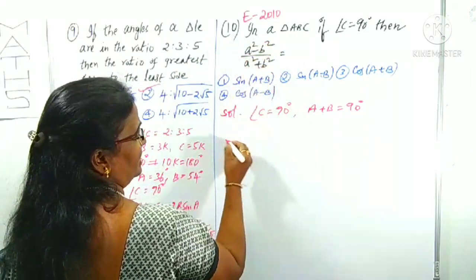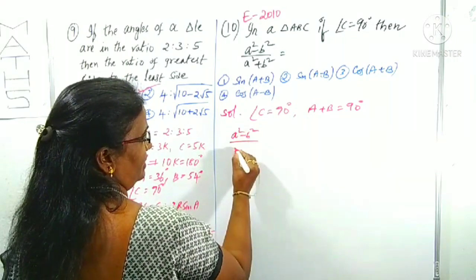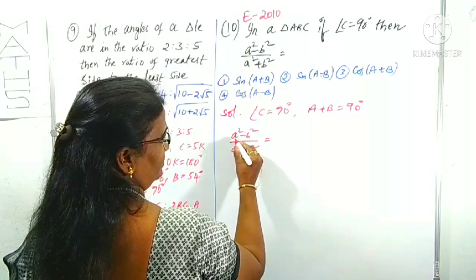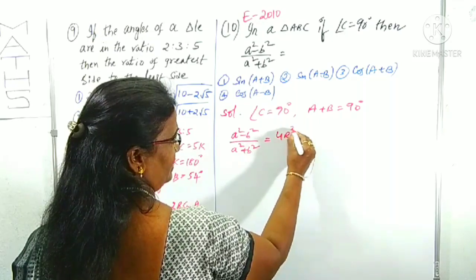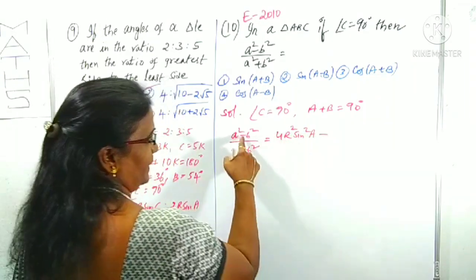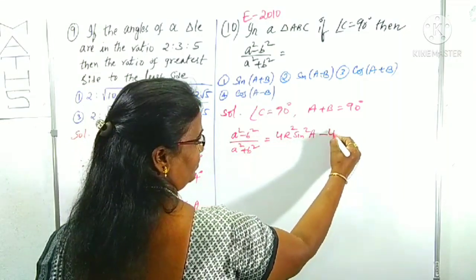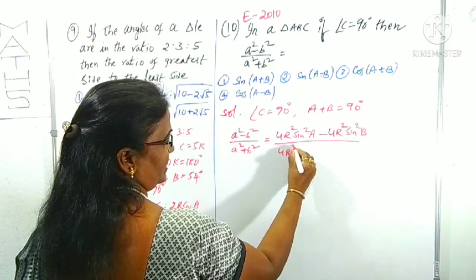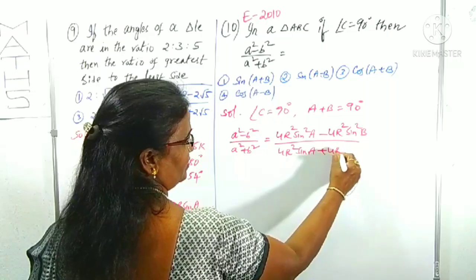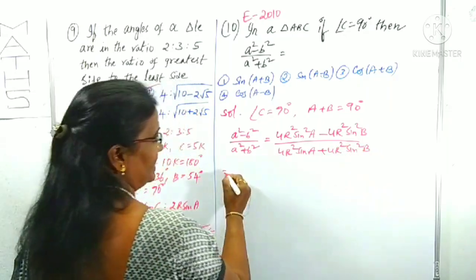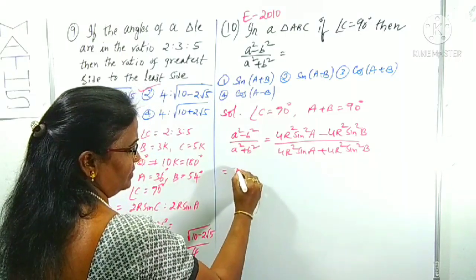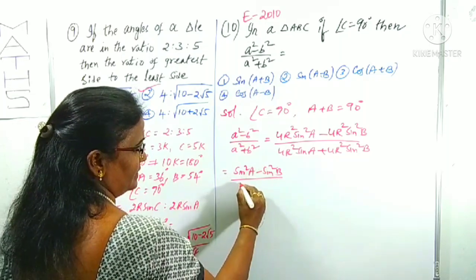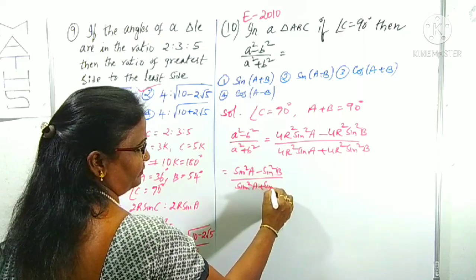And we want this result. What is the result we want? A square minus B square by A square plus B square, right? A square means 2r sine A whole square, means 4r square sine square A, minus B square, 2r sine B whole square, means 4r square sine square B. In the same way the denominator is 4r square sine square A plus 4r square sine square B. Right, 4r square cancels in numerator and denominator. What is left over? Sine square A minus sine square B by sine square A plus sine square B.